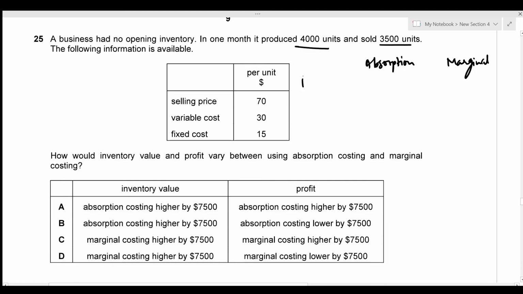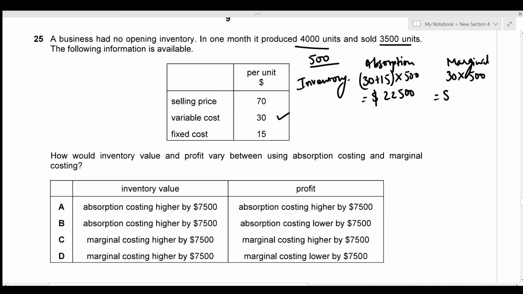So let's just figure out the value for inventory first. So we know that out of 4,000 units, 3,500 units were sold, which means that the remaining units are 500. And in absorption costing, we know that the total cost, which is the variable cost and fixed cost, is included for inventory valuation. So that's just going to be 30 plus 15 into the number of units, which is 500, which gives us the total inventory valuation of 22,500 in absorption costing. But in marginal costing, we know that we only include the variable cost while valuing inventory. So that's going to be 30 into 500, which gives the marginal inventory valuation of 15,000.